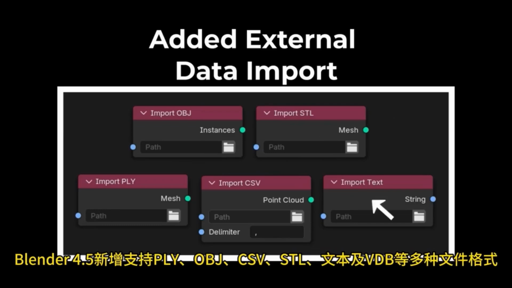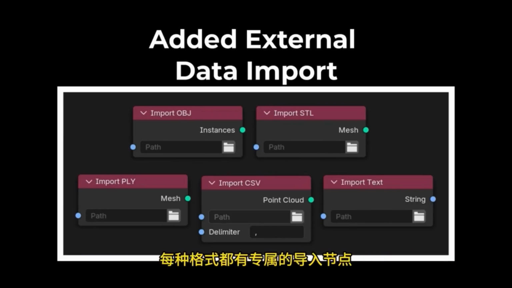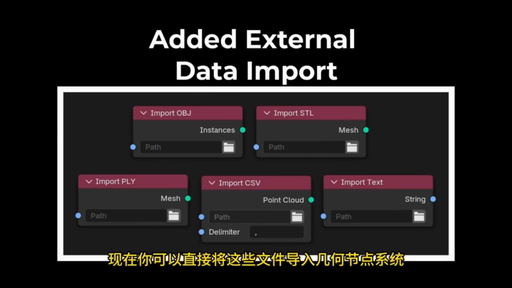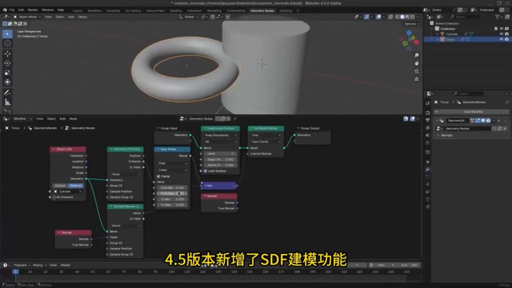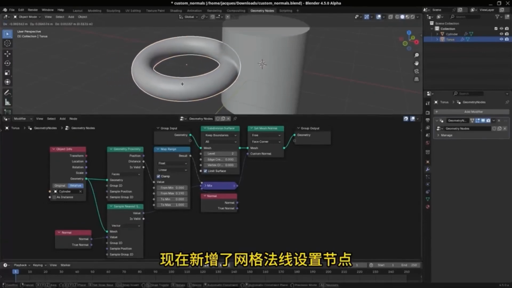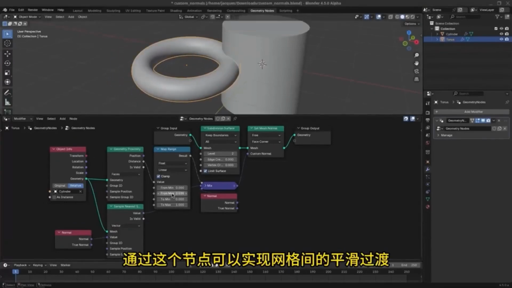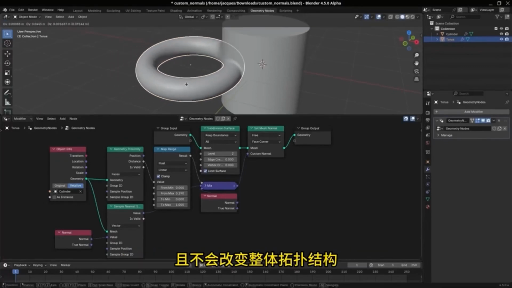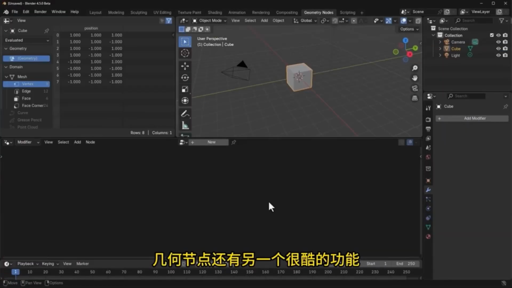Text in various file formats such as VDB. Each specific format possesses its own dedicated import node. Now, it is possible to directly import these files into the geometry node system. Version 4.5 has introduced advanced modeling features, including a newly developed mesh normal setting node that facilitates smooth transitions between meshes without modifying the overall topology. The geometry nodes have another cool feature that I'm sure everyone will love.